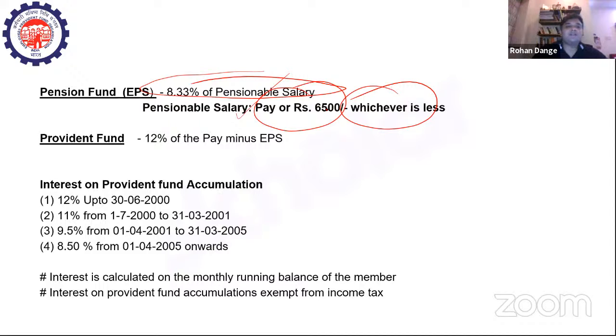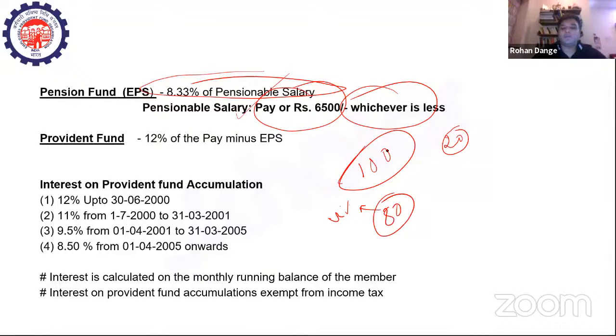Now why have I taken the pains to insert this? Because I want you to understand that there's a difference between provident fund and pension fund. In pension fund, 8.33% of your pensionable salary is contributed. In provident fund, 12% of your pay minus the EPS is contributed, right? So if you already have an Employee Pension Scheme in your name, that will be deducted, and after deduction, you will take the 12% of the pay. For example, you're getting 100 rupees as payment. I'm just giving you an example; 100 is a very easy figure to understand. Out of that, 20% is your EPS, which is very high, but anyways. So 12% on your 80 rupees will be deducted, not on your 100 rupees, because you will have to deduct your EPS contribution also, which is already rupees 20, right?